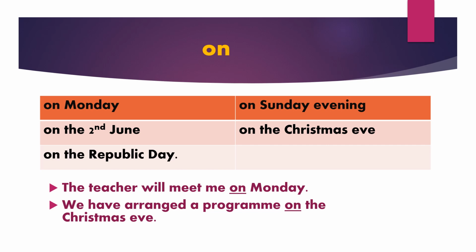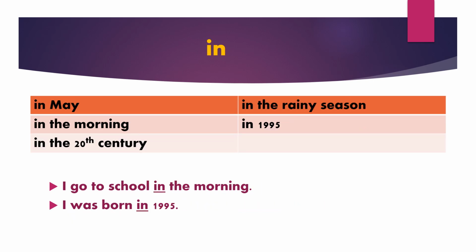We have arranged a program on the Christmas Eve. The preposition in shows period of time. In May, in the rainy season, in the morning, in 1995, in the 20th century. For example, I go to school in the morning.